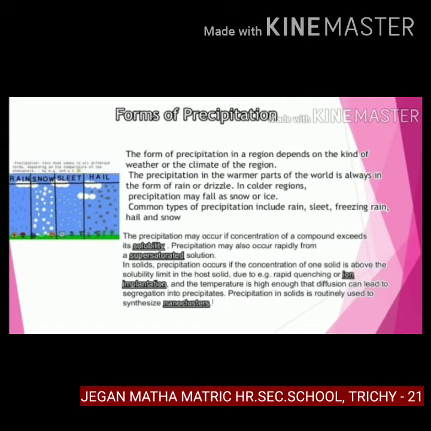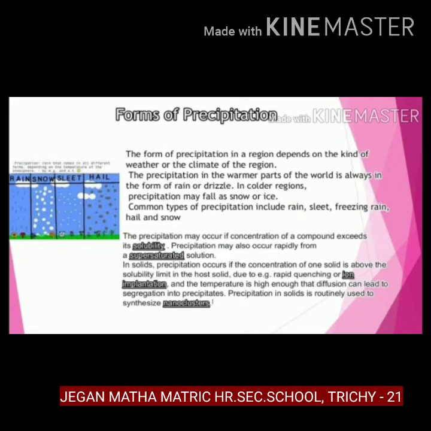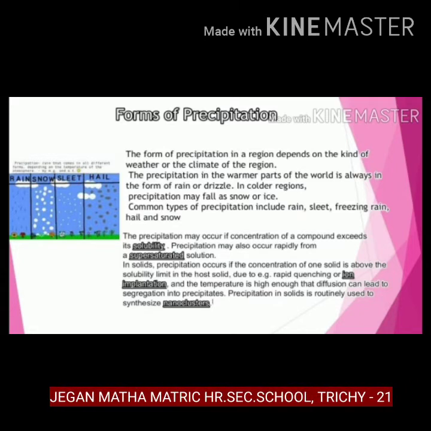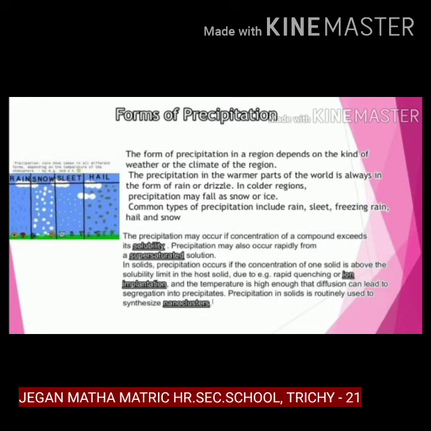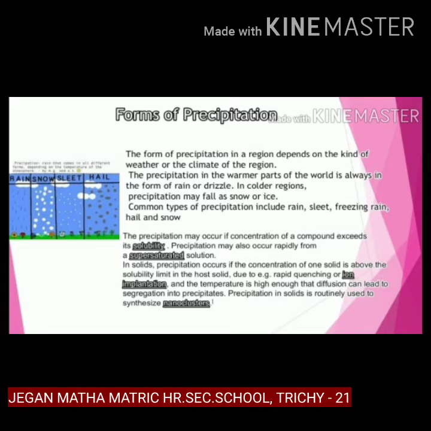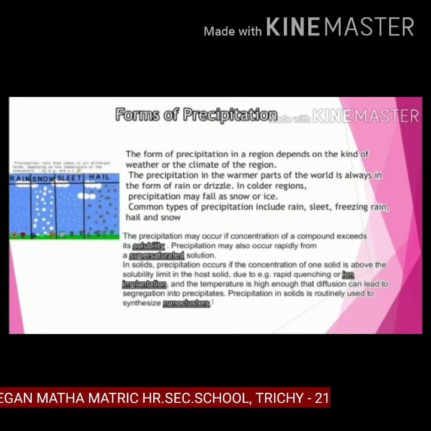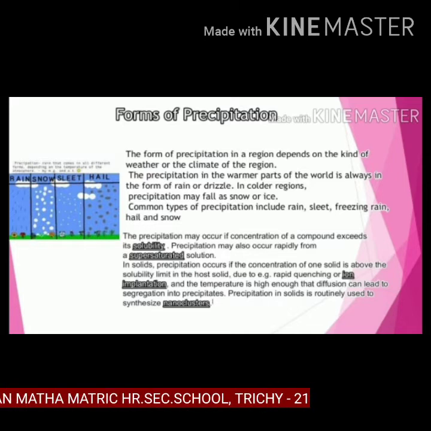Let us see forms of precipitation. The forms of precipitation in a region depend on the kind of weather or climate of the region. The precipitation in the warmer parts of the world is always in the form of rain or drizzle. In cold regions, precipitation may fall as snow or ice. Common types of precipitation include rain, sleet, freezing rain, hail and snow.